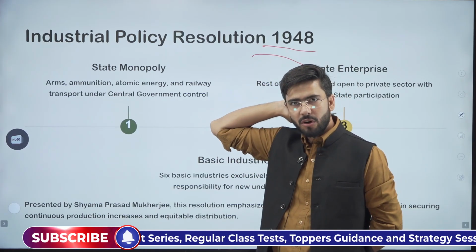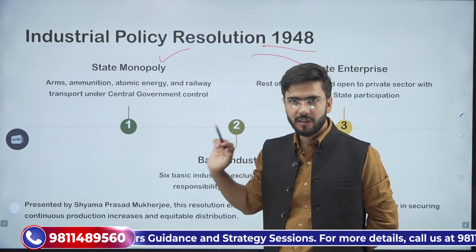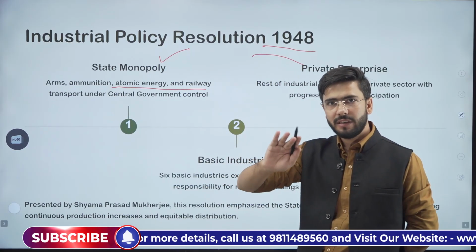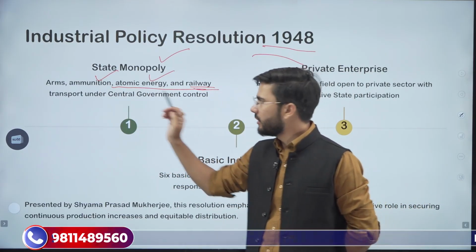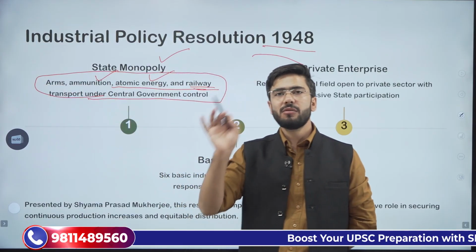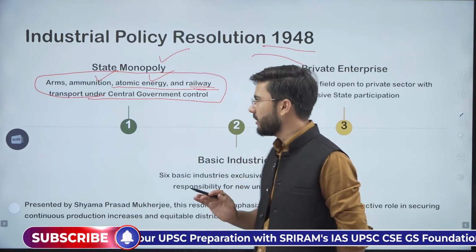Under this industrial policy resolution, we had three things which were in focus. First was state monopoly. What does that mean? That all the arms, defense system, ammunition, atomic energy and railway transport will be under central government's control. These sectors will be clearly under central government's control. There will be no private participation.